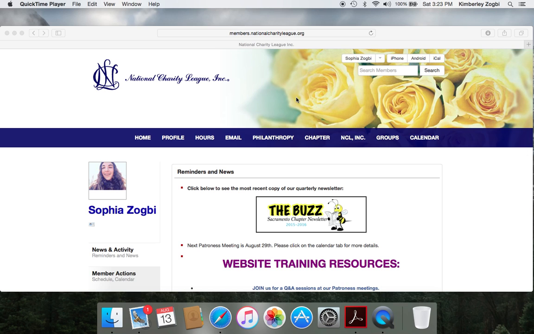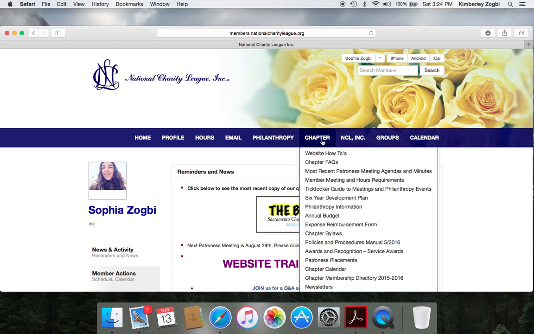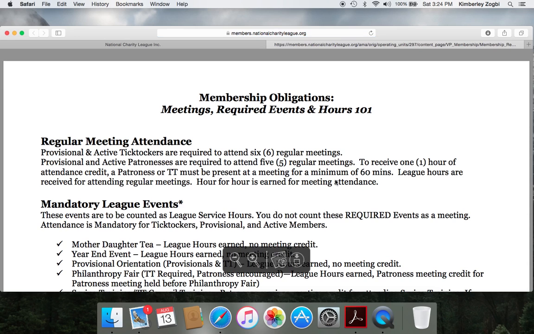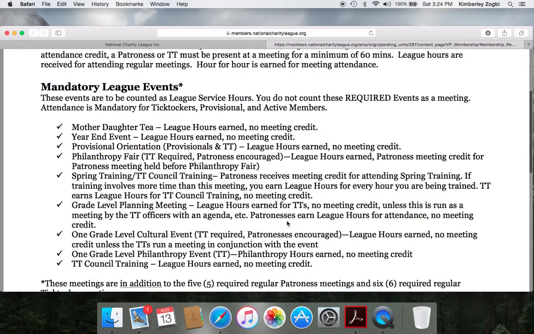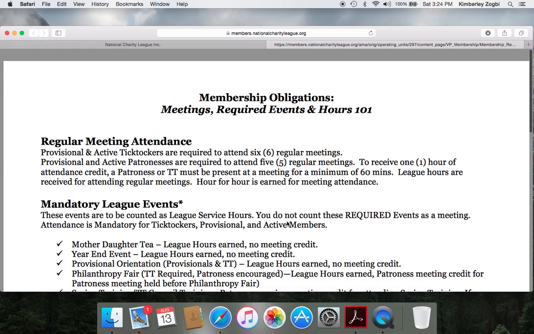First of all is the membership standing rules, and this explains meeting attendance and also service hours within NCL. This information can be found under our chapter tab on the blue bar at the top of the website, and then you can hit member meeting and hours requirements. And there you have it. That is all the information that was in the printed directory for you to review if you had any questions as to the requirements.